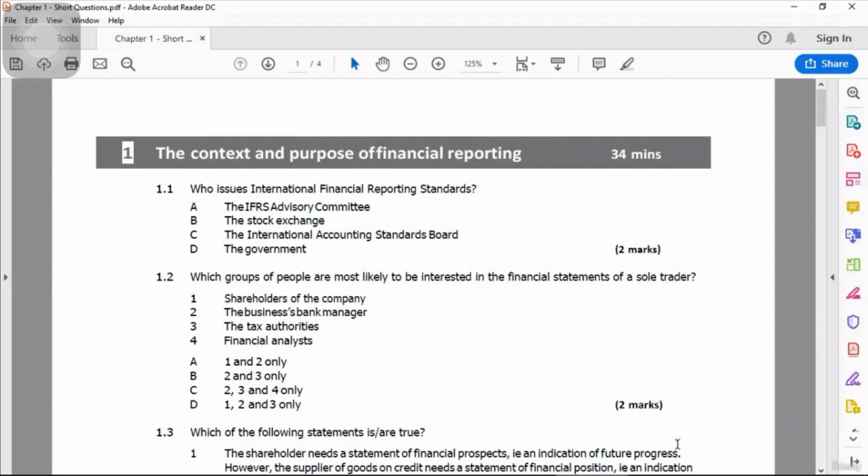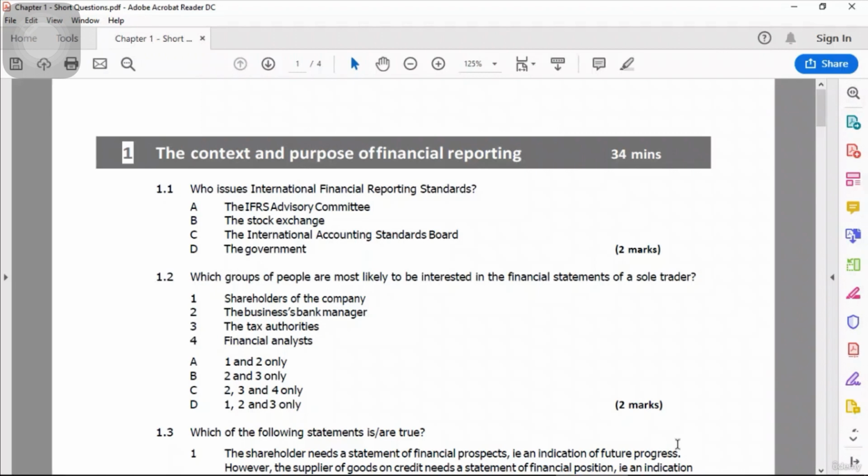So let's start doing some short questions from chapter number 1, which is the context and purpose of financial reporting. Now, as we have seen, this chapter number 1 is a theoretical chapter, and we do not expect any numerical questions or questions involving calculations in it. You will get theoretical questions, probably 1 or maximum 2 questions from this chapter. So let's see question number 1.1.